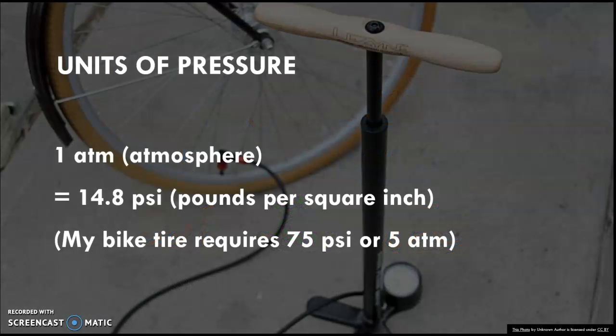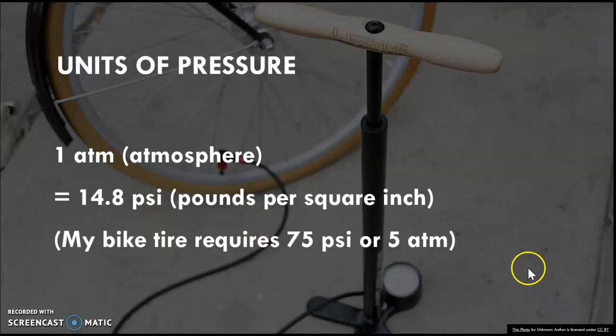All right. Pressure has many units, but since we only have a week to look at it, we're only going to focus on one. That's going to be atmospheres. To put atmosphere units into perspective, 1 atmosphere, or ATM, is equal to 14.8 psi, or pounds per square inch.